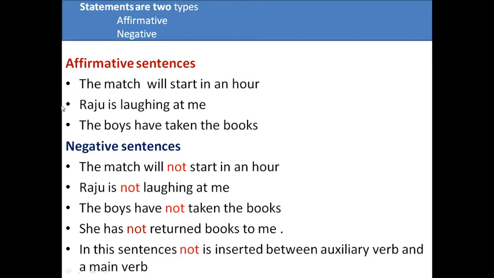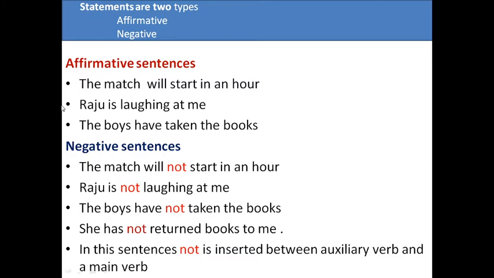So the statement made by a speaker can be affirmative or it can be negative. If they declare what happened, what was said or done, etc., it is an affirmative sentence. Statements can be negative if they state what did not happen, what was not said, what was not done, etc. It's called negative.